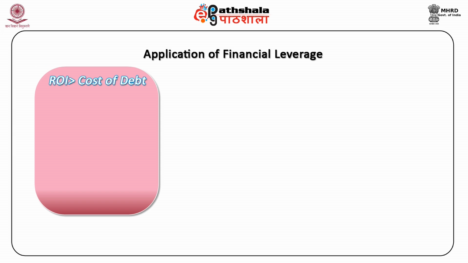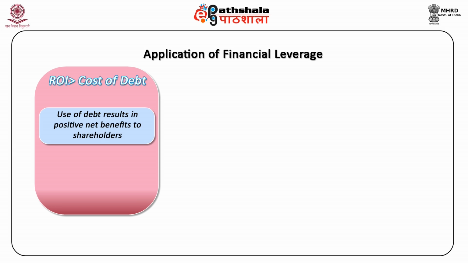First case, when ROI is more than the cost of debt. Use of debt will result in the positive net benefits to the shareholders, and so more debt should be employed. This situation is also known as favorable financial leverage or trading on equity.